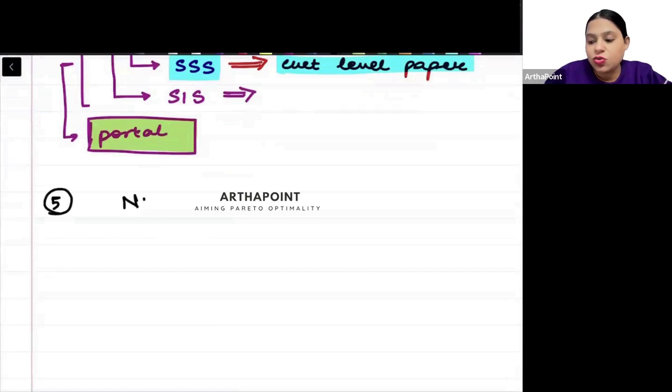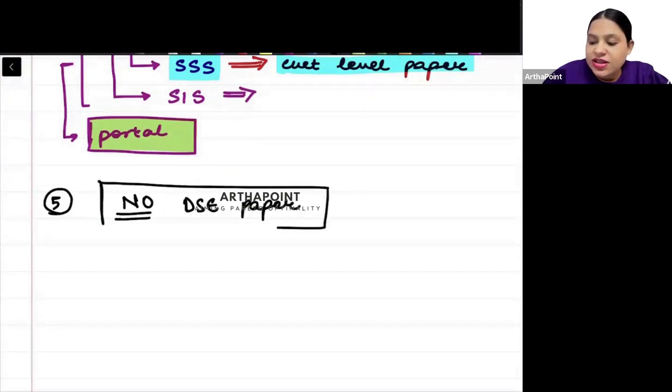The answer is a big no. No, the DSC paper does not have to be done. The level of the DSC paper does not match the level of CUET. The DSC papers are only relevant if you were giving IIT, GATE, or ISI. But they are not at all important from the point of view of your current exam.